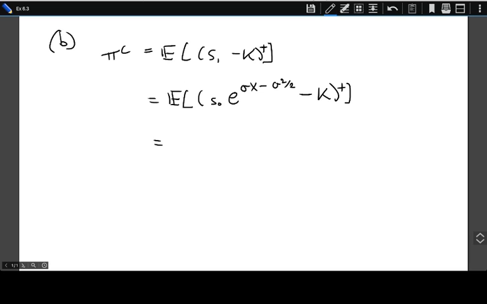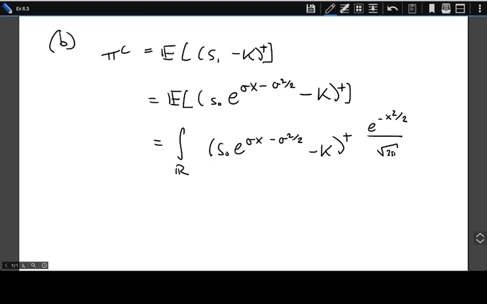In the same way, we could write this expectation as an integral because the only random object in this expectation now is the random variable x. So we have the function multiplied by the density of the random variable.